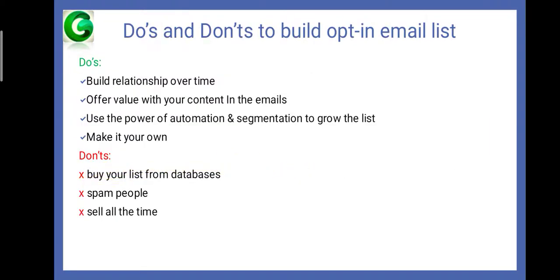And next, coming to what we do and what we don't do to build an opt-in email list. Here we have do's and don'ts. First, what we have to do: build relationships over time, offer value with your content in the emails, use the power of automation and segmentation to grow the list, make it your own. You have to do it on your own only.